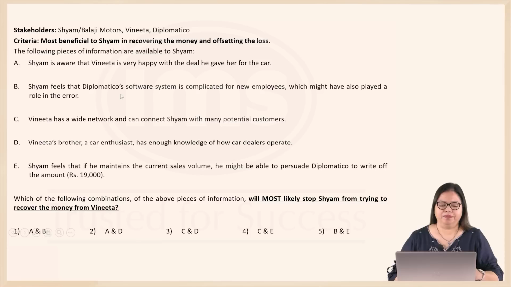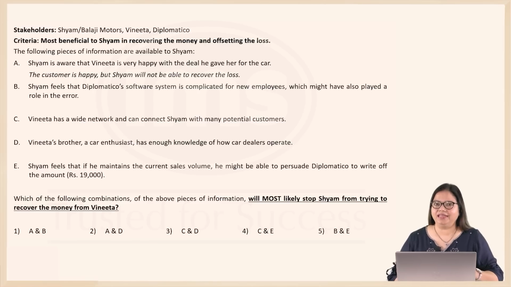Let's look at that. A. Shyam is aware that Vijitha is very happy with the deal he gave her for the car. Now Vijitha might be happy, that is customer satisfaction. But that does not necessarily help Shyam in recovering the money. The loss is still a loss, though he has a customer being happy. So A is not the best piece of information when you consider that the question asks us what is most likely to stop Shyam from trying to recover the money from Vijitha. So if he does not recover the money from Vijitha, that means there should be some other way in which he offsets the loss. A is not the best one here.